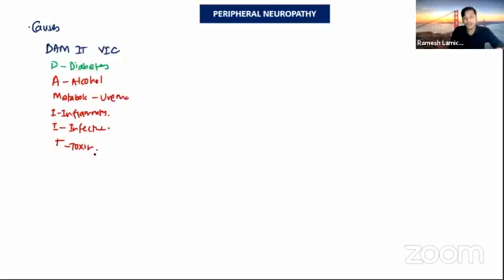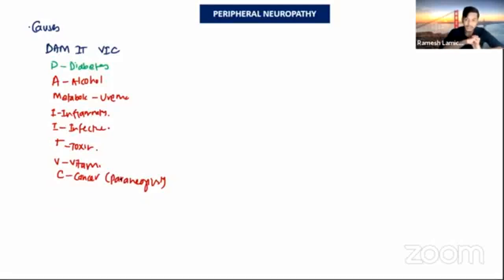That is very neurotoxic, so we give it with a vitamin B6, pyridoxine, combination. Toxins include arsenic and lead. So these are the toxic causes of peripheral neuropathy. Then V is for vitamin deficiency, like vitamin B1, B6, B12 deficiency. Then C is for cancer, which can cause paraneoplastic syndrome.